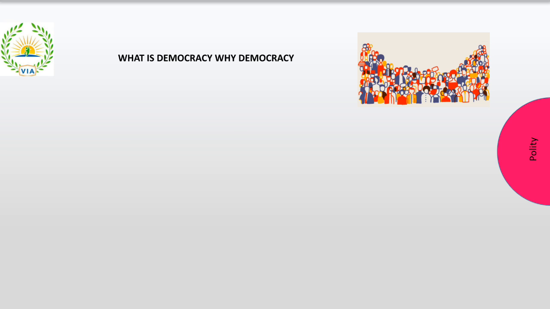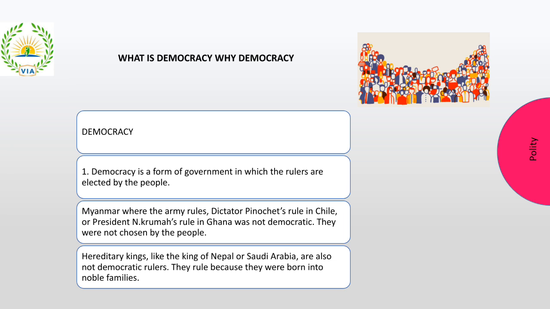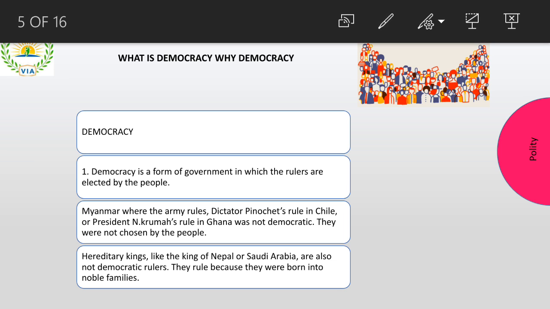Right. So now the next lesson that we are going to discuss is: what is democracy and why democracy. First, let us answer the question, what is democracy. Try and understand. Previously in the first lesson we have understood that democracy is nothing but a form of government. Of course, it is a form of government where the rulers are elected by the people. There are many countries which say they are democratic. Okay, the people are elected, but the powers are not with those people whom the people elect, right?